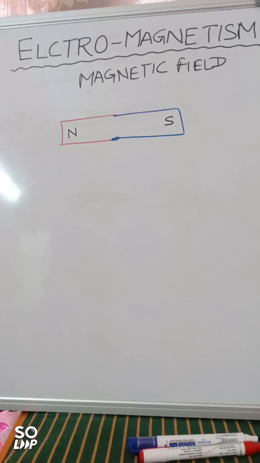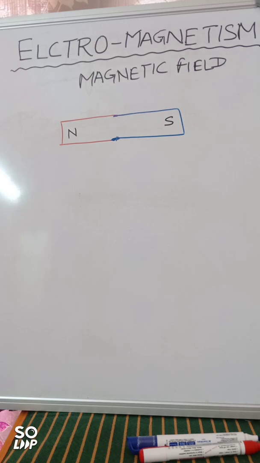Welcome all of you, and let's start with the new chapter, that is electromagnetism. Electromagnetism is basically a chapter that will be discussing the bridge between electricity and magnetism. But before that, I would love to discuss the concept of magnetic field that you have already done in class 9th, since we'll be applying it here in the chapter.